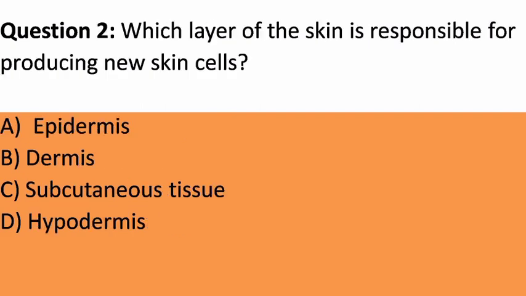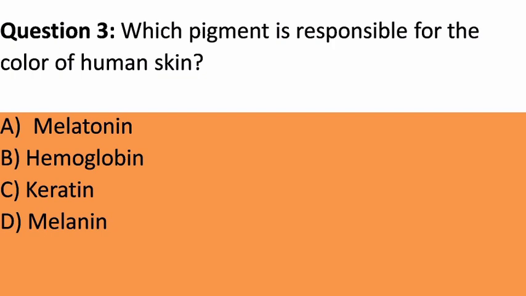Question 2. Which layer of the skin is responsible for producing new skin cells? A. Epidermis. B. Dermis. C. Subcutaneous tissue. D. Hypodermis. Answer. A. Epidermis. Explanation. The epidermis is the outermost layer of the skin and contains cells responsible for continuous cell renewal and replacement.